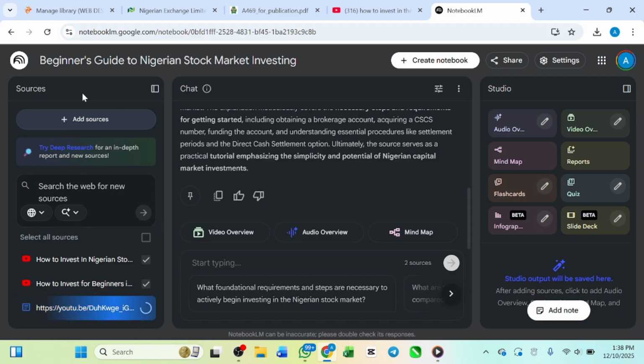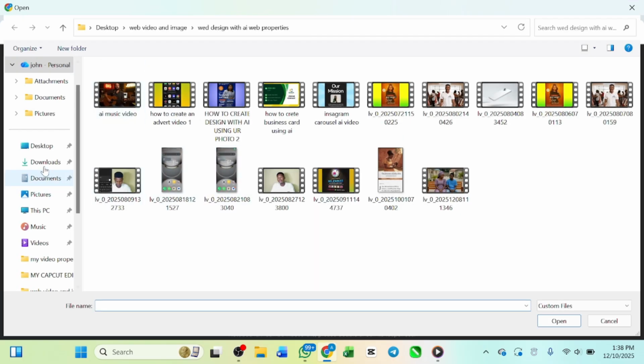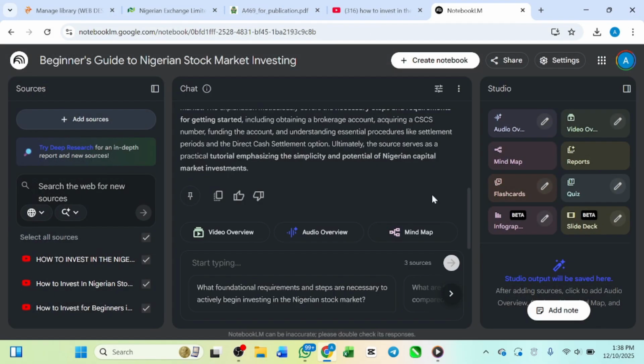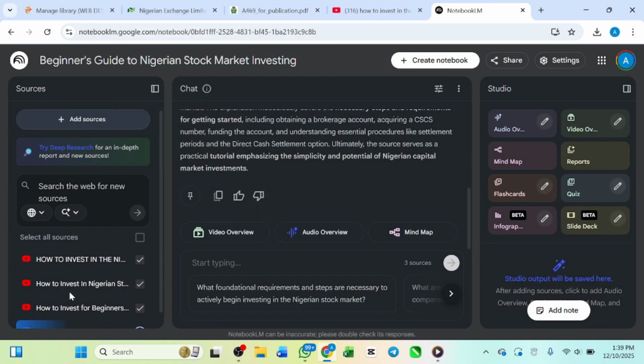Okay, then I need to add more resources, but this time around I want to provide the PDF that we just got from CBN. So carry the PDF. Okay, come to download. The PDF should be here. Look at this. This is the one that we got from, I think, that SSR something. So the one that we got from these people, Nigeria Exchange Limited. So that's the one we just uploaded.